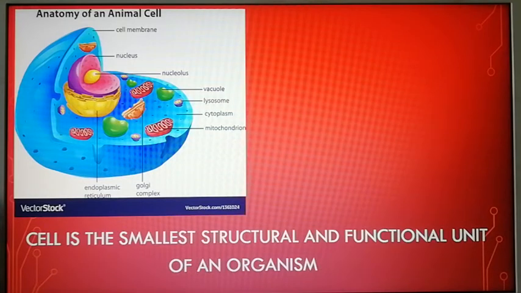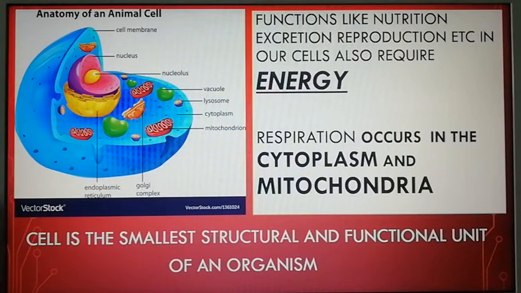All right, now inside this cell you'll find that functions like nutrition, excretion or reproduction, different types of functions occur inside our cells which keep us alive. And for all these functions inside the cells, energy is required, right? Now, this energy is released inside the cell by the breaking down of food. Okay, and this process is respiration, and it occurs in the cytoplasm as well as the mitochondria of a cell.